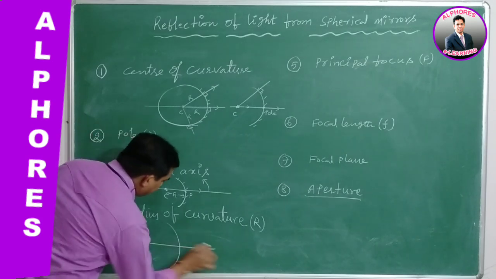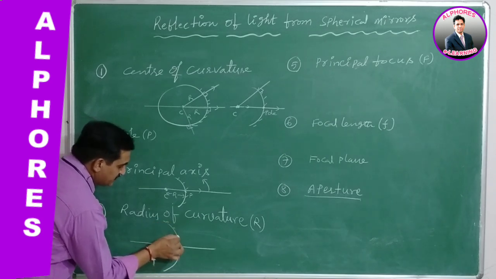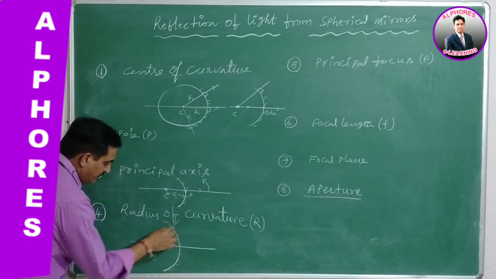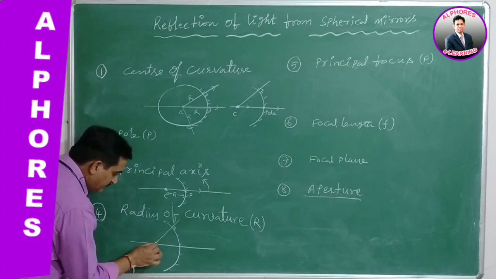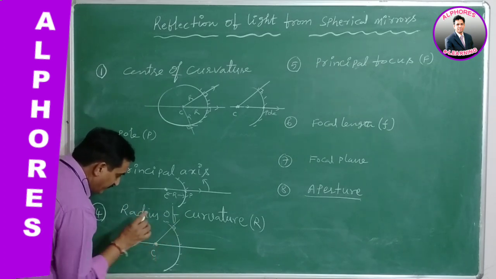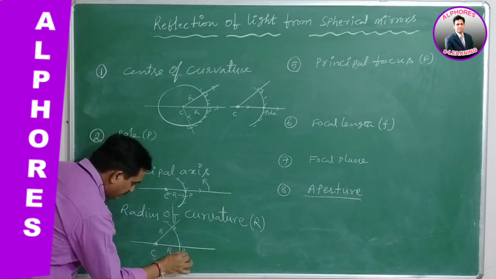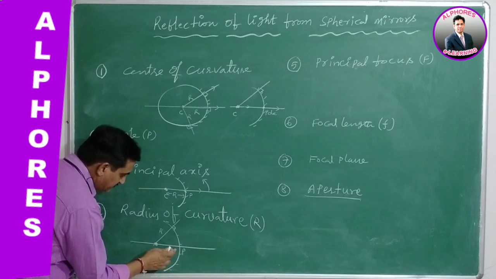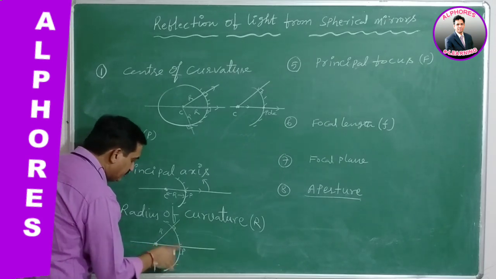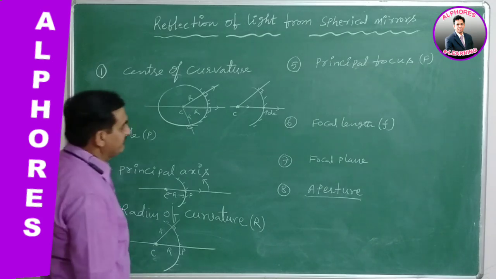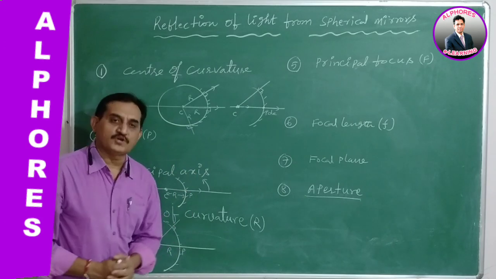This is a spherical mirror, this is center C. Now a normal is drawn to this surface, and these meet at the center of curvature. Either this is radius or this is also radius. You are taking this as radius, this as radius. So this CP is taken to be the radius of curvature. Okay. So next, principal focus.